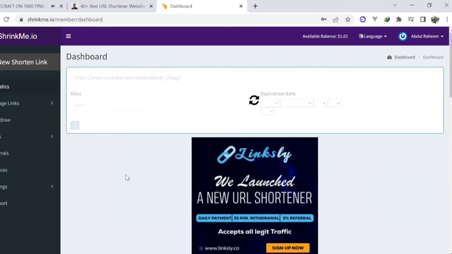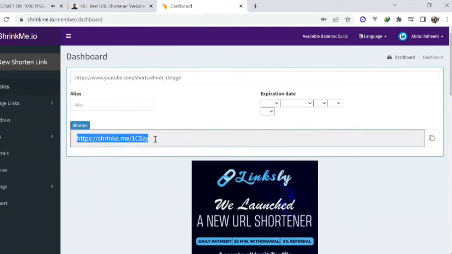Click this shorten button and you will be given this link that is shortened by shrinkme.io. Now whoever goes through this link, they will be presented an ad, and after watching the ad they will be redirected to the YouTube video. So let's copy this from here.